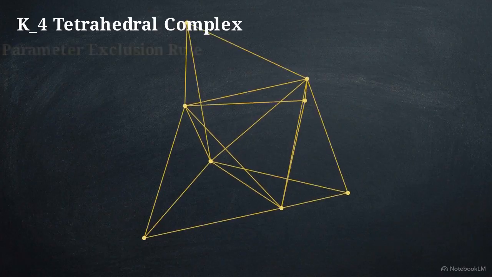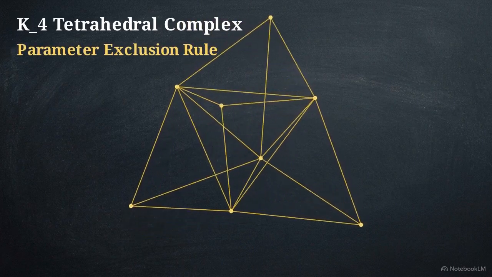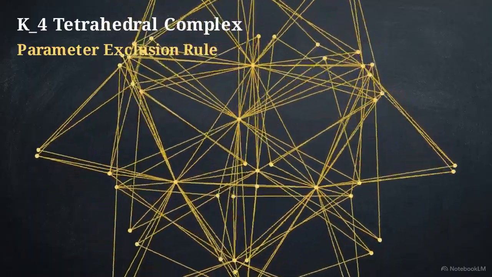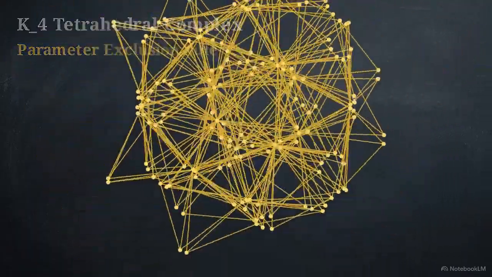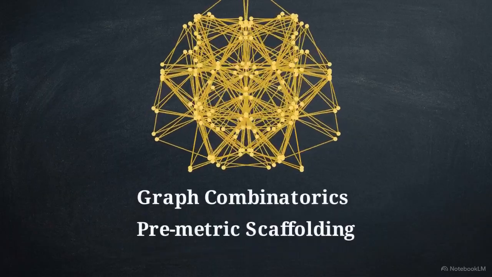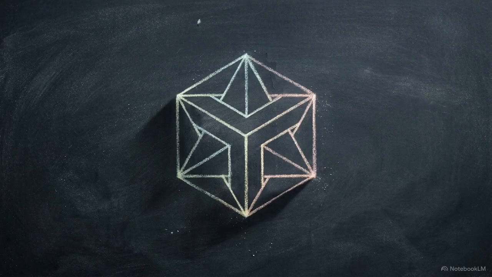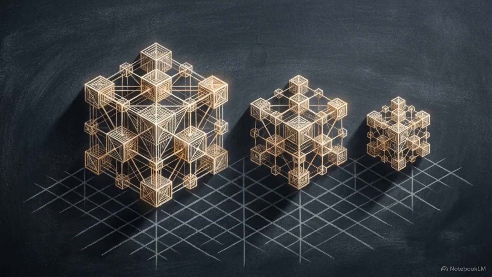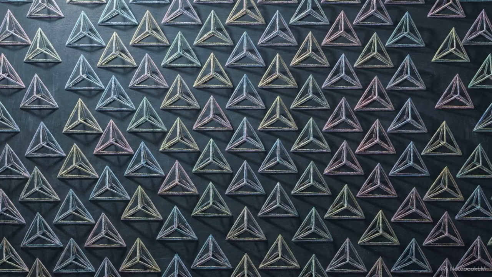This system is governed by the parameter exclusion rule. The architecture operates purely on graph combinatorics, structurally forbidding the injection of any arbitrary continuous tuning scalars. To succeed, this framework must show that the speed of light, the gravitational constant, and particle masses are the unavoidable structural consequences of this discrete geometry.